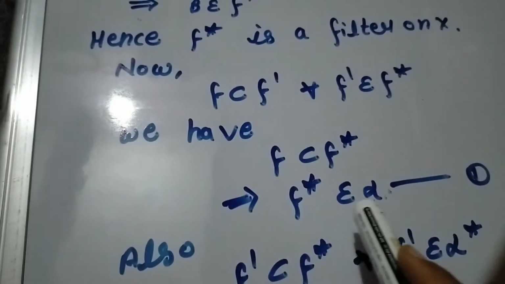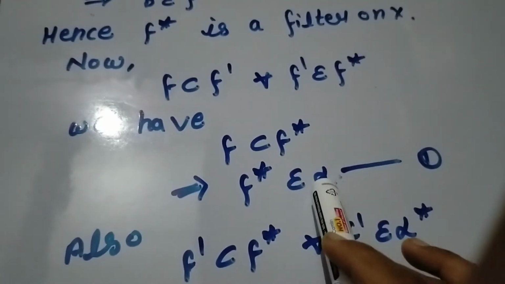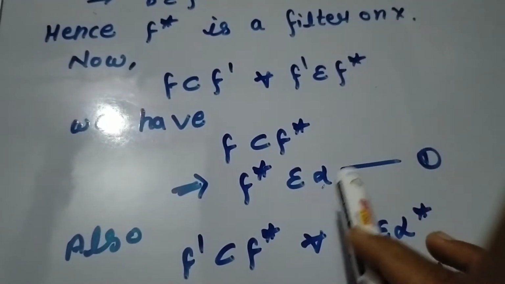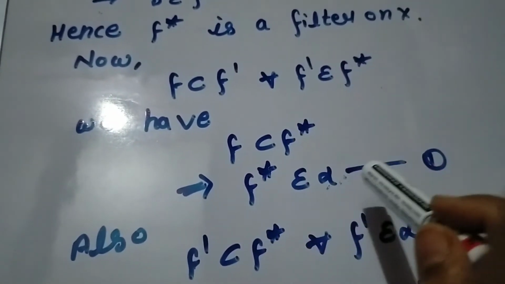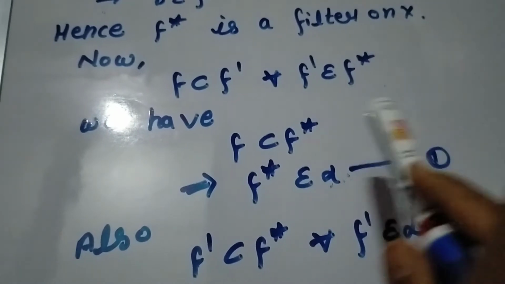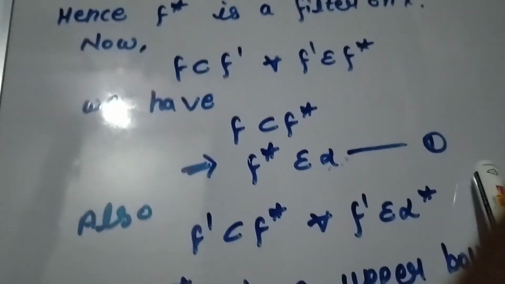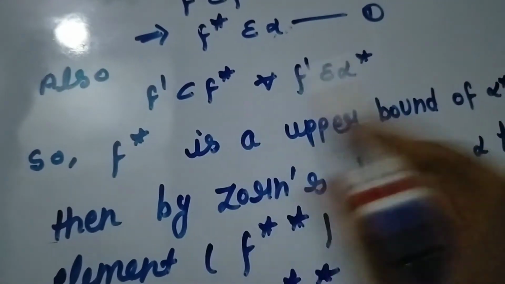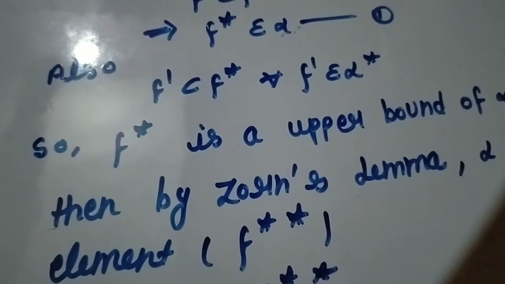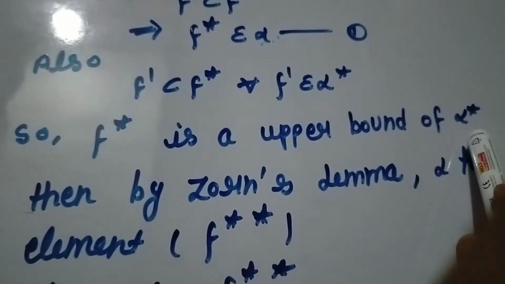This implies that F star belongs to alpha, because we defined alpha as the set in which F' types of filters contain F. So F star belongs to alpha. We consider this equation first. Also F' is contained in F star for all F' belonging to alpha star. So F star is an upper bound of alpha star.